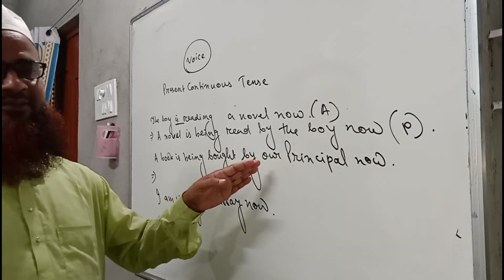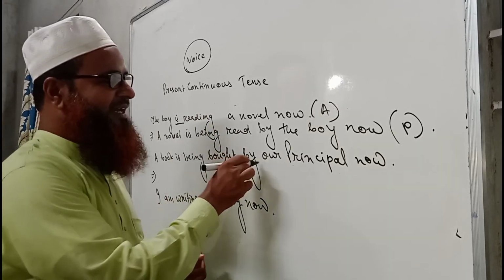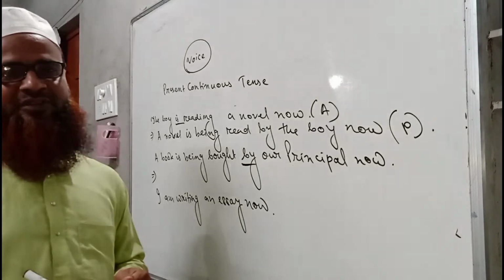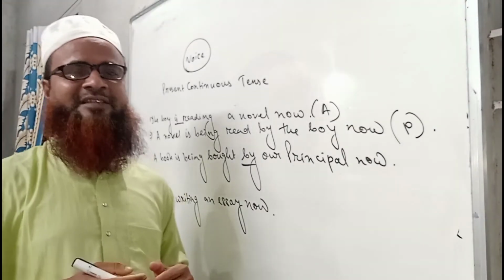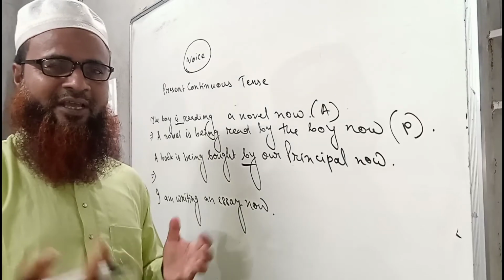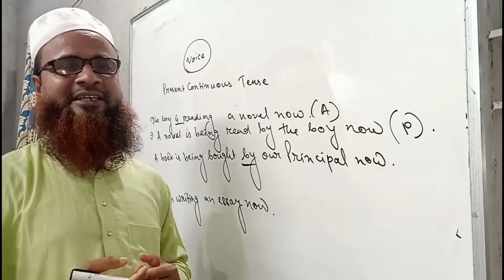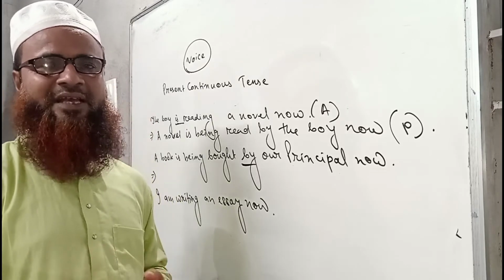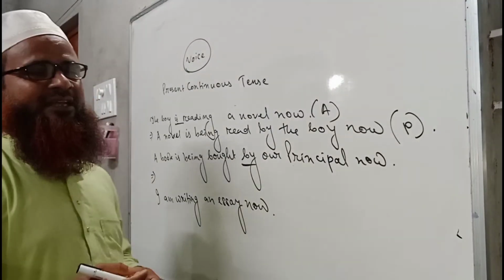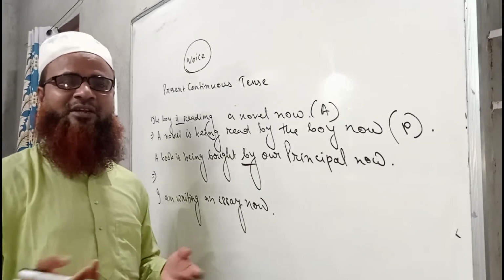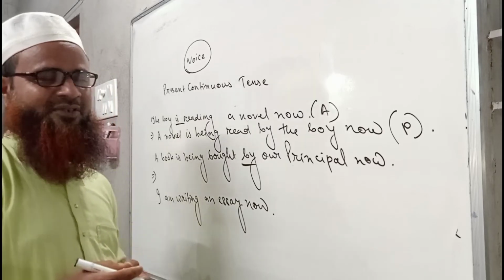But you should never misunderstand that it is passive voice because by is present. By is not necessary to make a sentence passive or to know that a sentence is passive. By is not any identity to ascertain that the sentence is in passive voice. There are so many sentences where we may not use by, but the sentences are already passive.